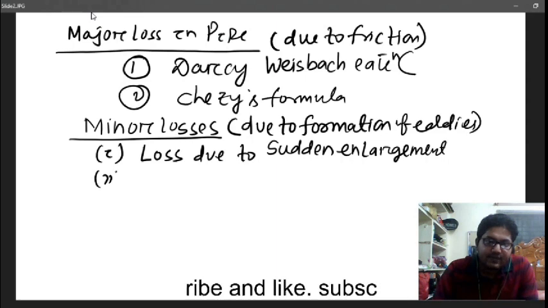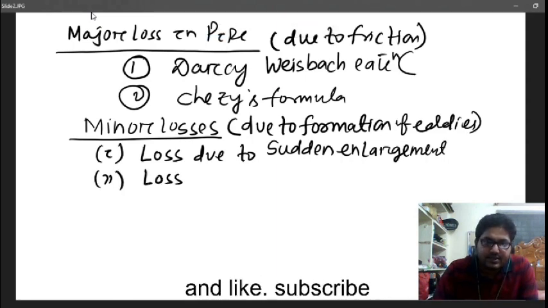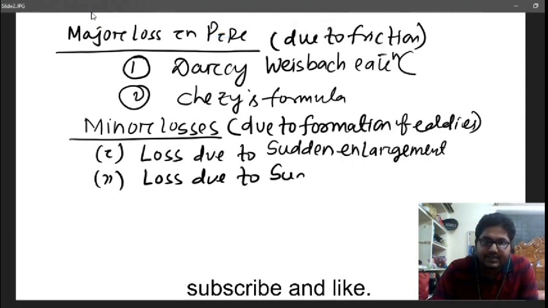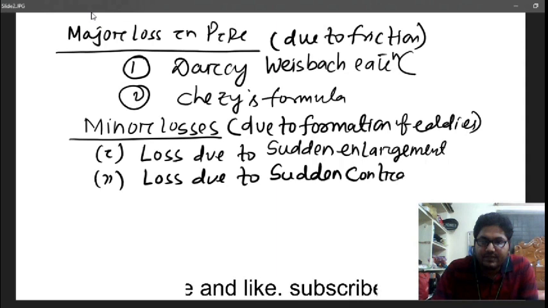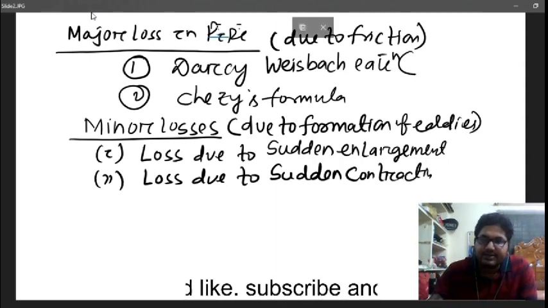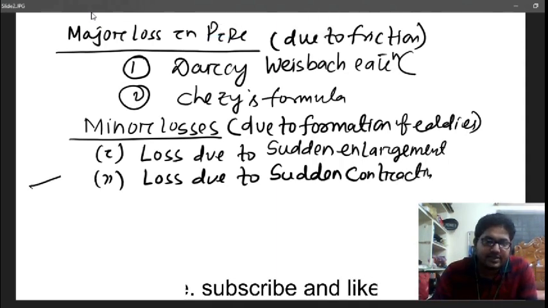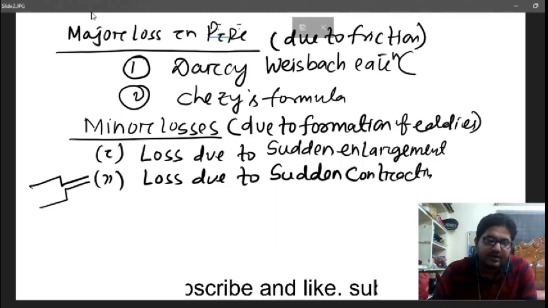The second one is loss due to sudden contraction of the pipe. When there is a sudden drop in the cross-section, some eddies will also be formed here.